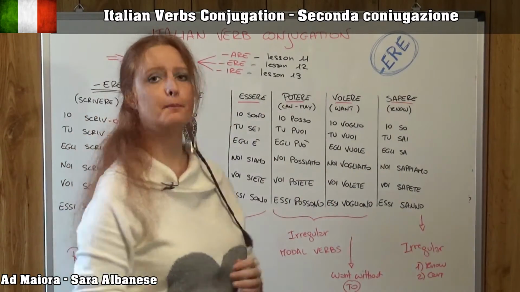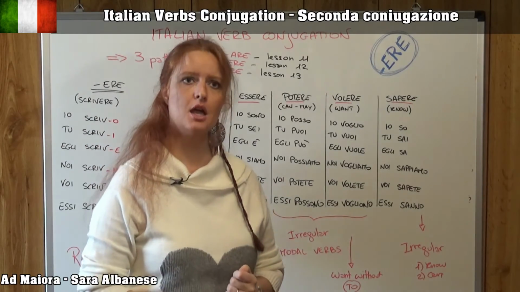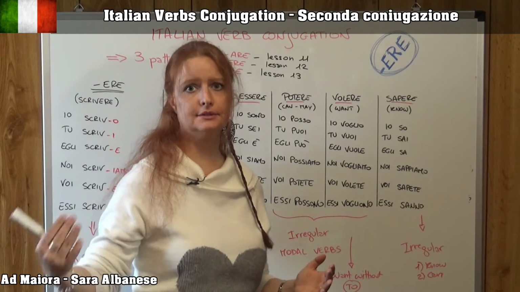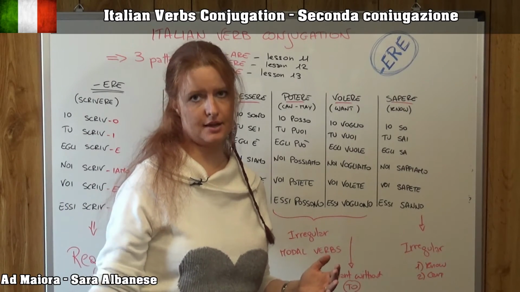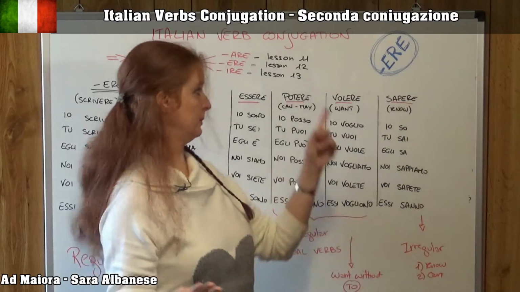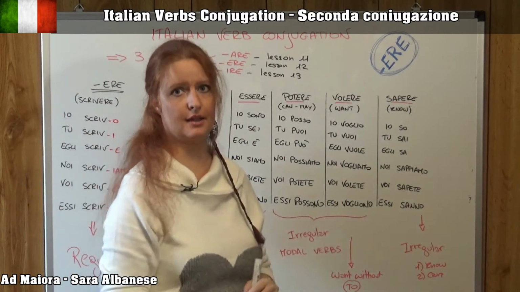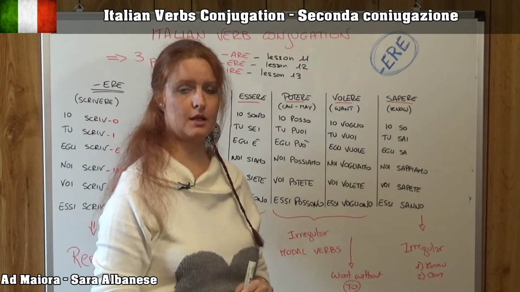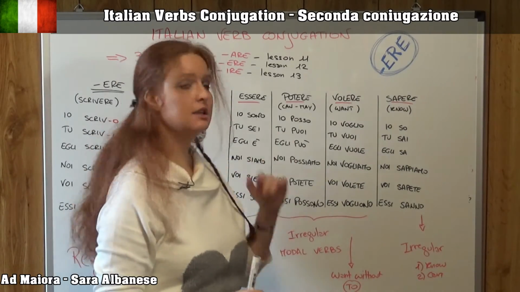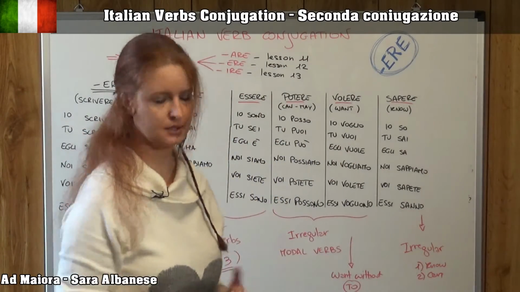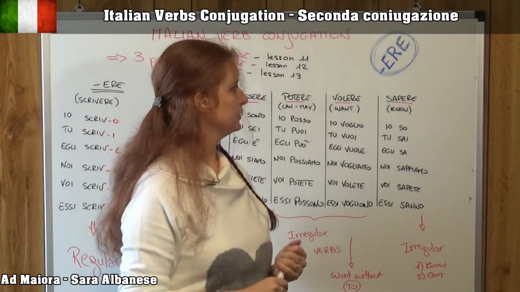This is the verb potere, okay. I can go, io posso andare. Andare is a verb you already know from my lesson number 11, you remember that. Tu puoi andare, okay. Egli può scrivere. He can write. And how you can imagine all the examples you want.